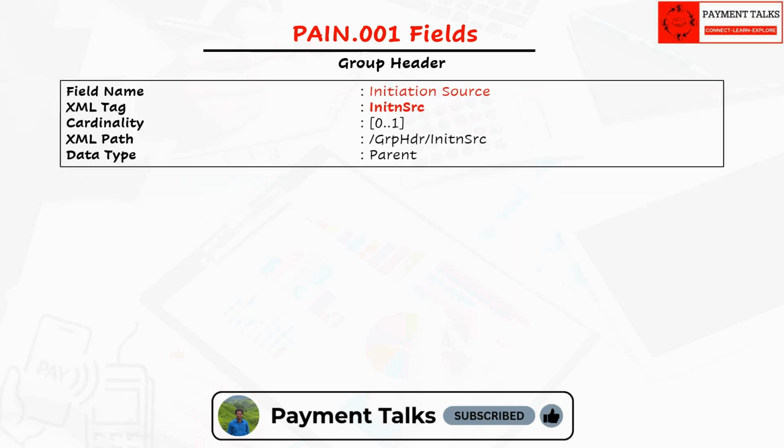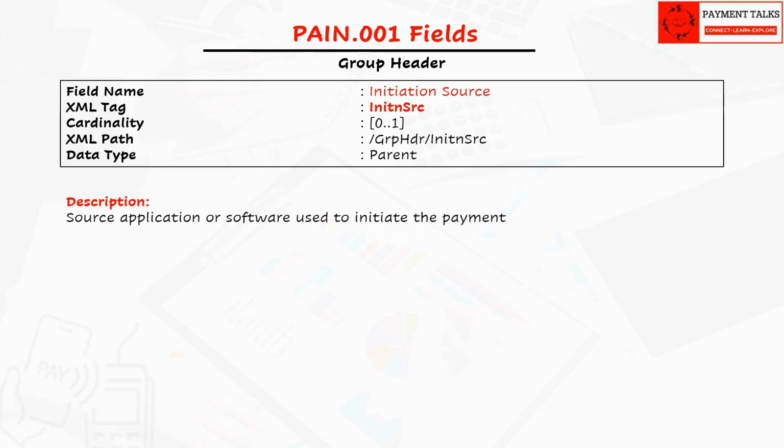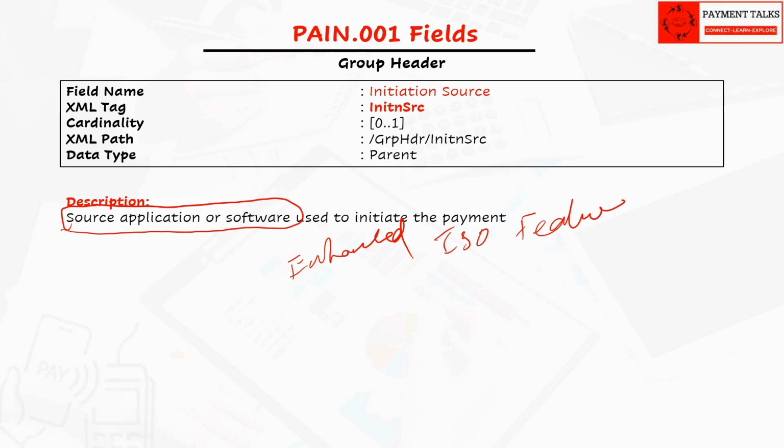This field is optional. This field tells about the source application or software that is used to initiate the payment. This helps the bank identify which system channel initiated the payment file. Example, ERP, treasury system, online banking, etc. Useful in debugging when any issue.